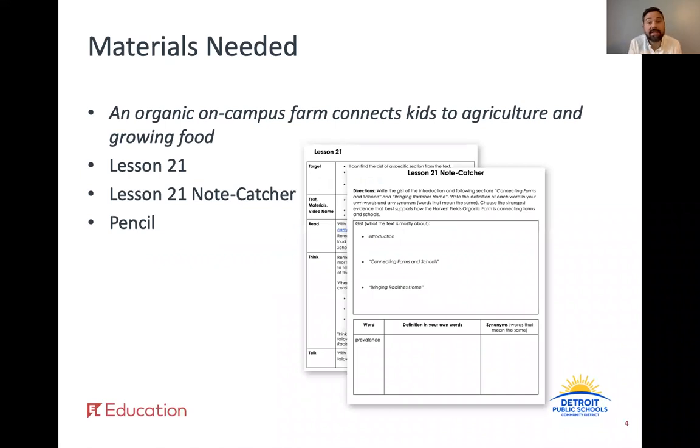Time to get some materials for today's daily lesson. You're going to need your copy of the text, An Organic On-Campus Farm Connects Kids to Agriculture and Growing Food, your copy of lesson number 21, the lesson number 21 note catcher, as well as a pencil. Go ahead and pause the video here and make sure you have all your materials needed for today.